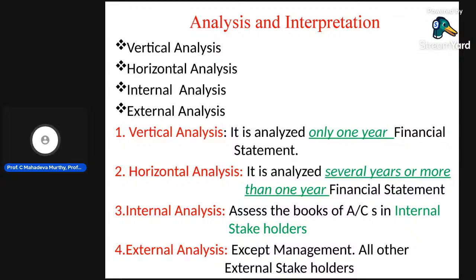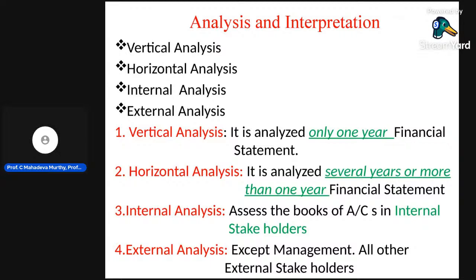What do you mean by vertical analysis? The word itself says that. In accounting, vertical analysis means it analyzes only 1 year financial statement. That is vertical analysis. Only 1 year.